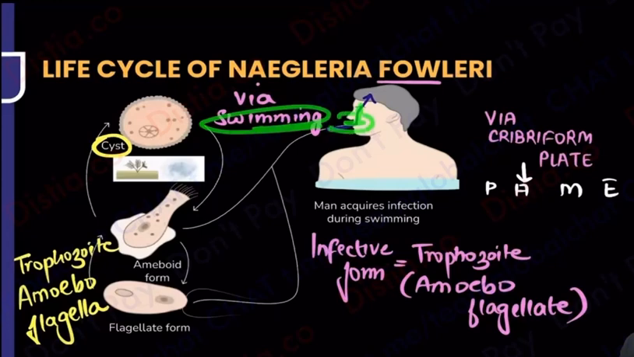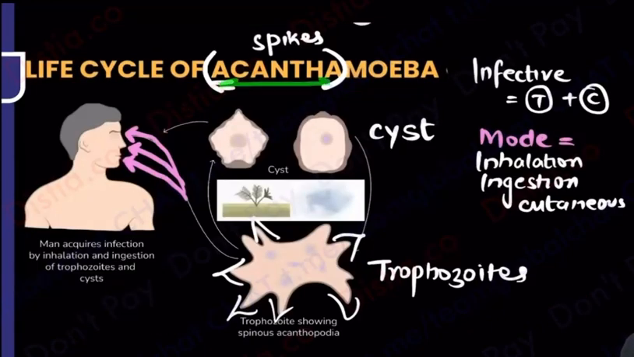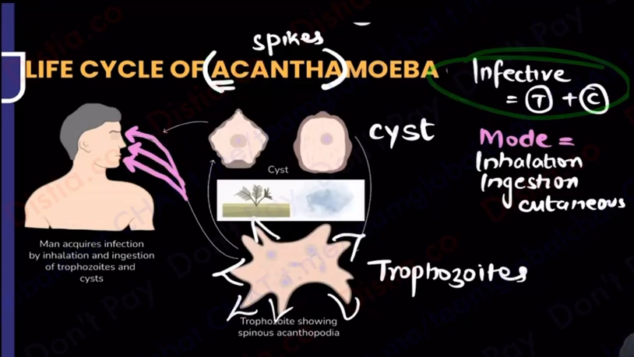From swimming it enters into the nose. Via the neural route, cribriform plate, it will go to the brain, and over here it is going to cause primary amoebic meningoencephalitis. Whereas talking about the acanthamoeba has spikes. All the routes are possible. Inhalation, ingestion, cutaneous. All the things are going to be infective, trophozoite as well as cyst.